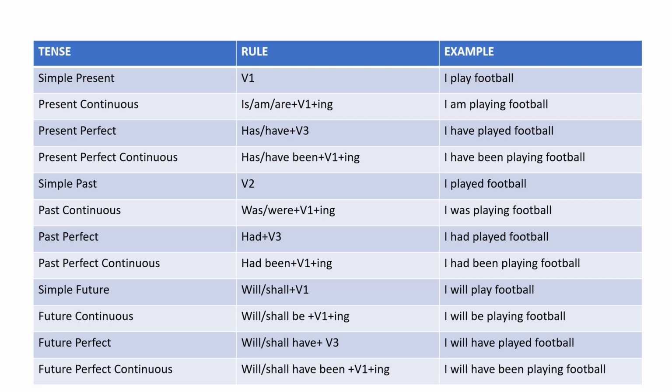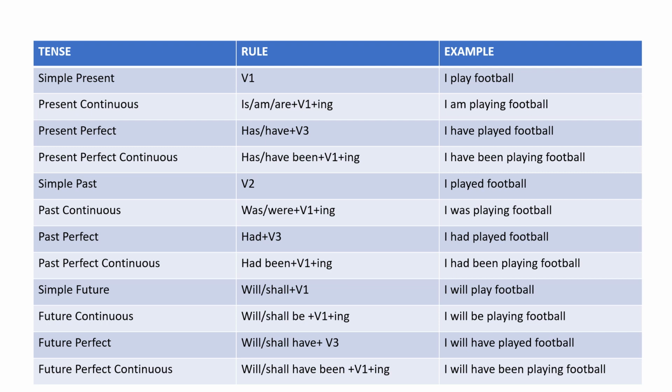So as you can see in the first column, we have the tense. In the second column, we have the rule, which we have to keep in mind. And in the third column, we have our examples, right? So starting from the simple present, then moving on to the simple past, and then later on we'll move to the simple future, and we will study all the details related to the continuous tense, the perfect continuous tense, and the future perfect continuous tense as well.